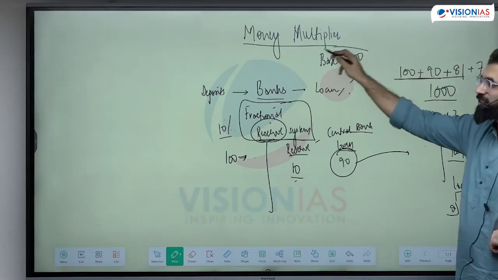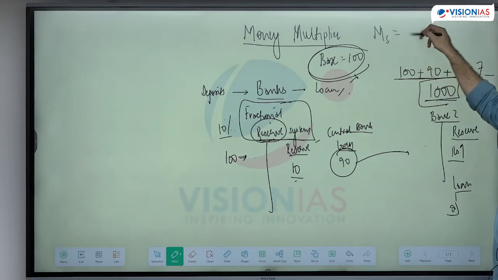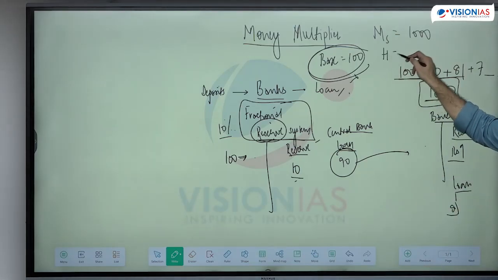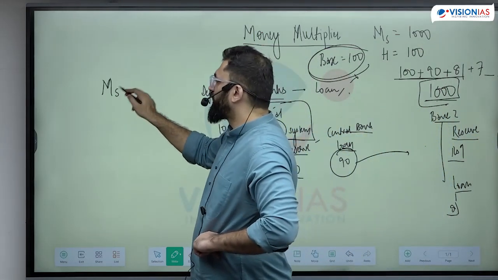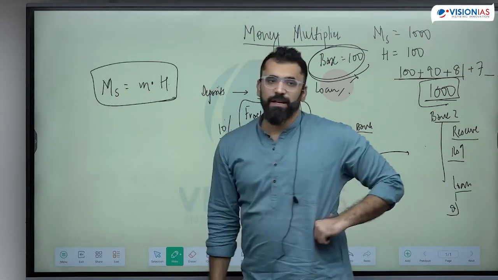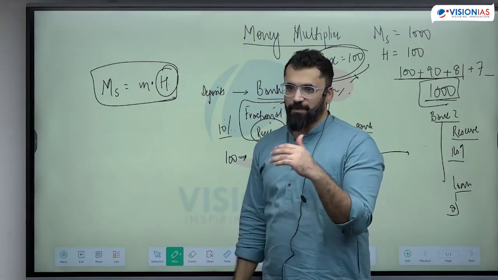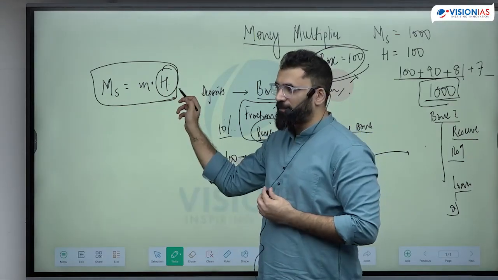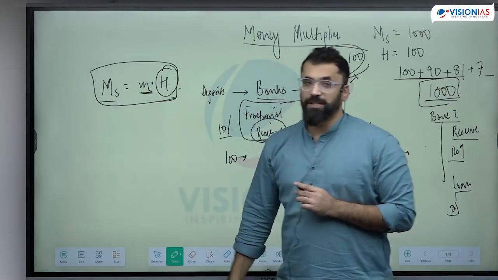That means on a base of 100 I have created 1000. That means the money supply has become 1000. What was the base? This is the money multiplier. Money supply is multiplied times the base. This base is the money with the RBI. RBI is creating money. Money with the RBI goes in the economy, multiplies, and you get the money supply.